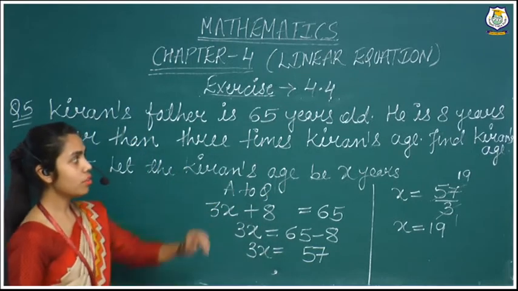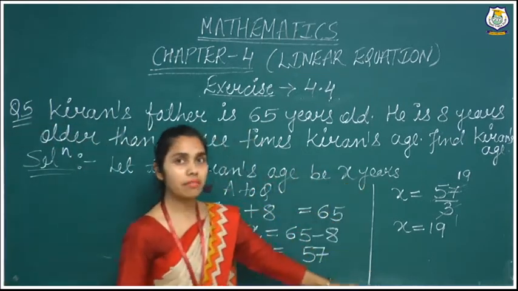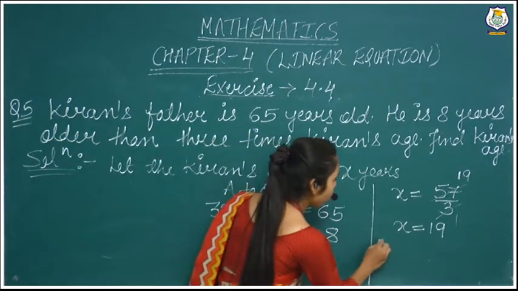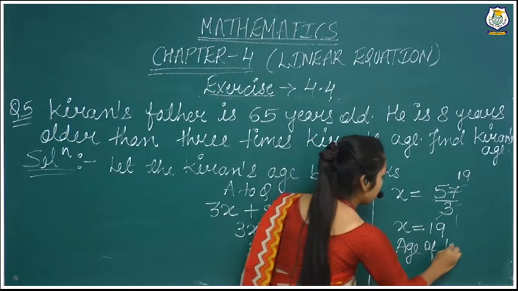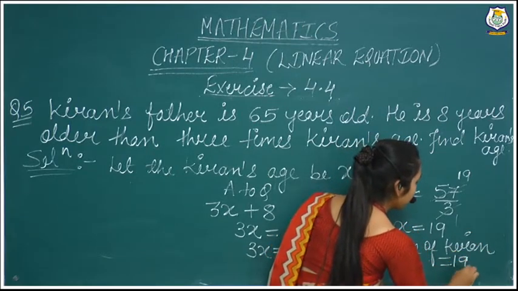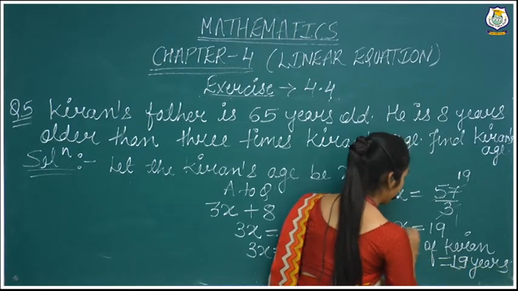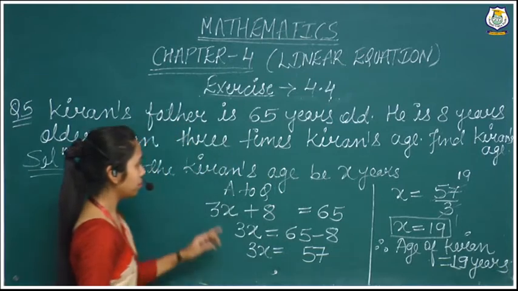They have asked for Kiran's age, and Kiran's age we have taken as x, and the x value we have found out is 19. It means the age of Kiran, therefore, the age of Kiran is equal to 19 years. Here we have found the value of our variable.